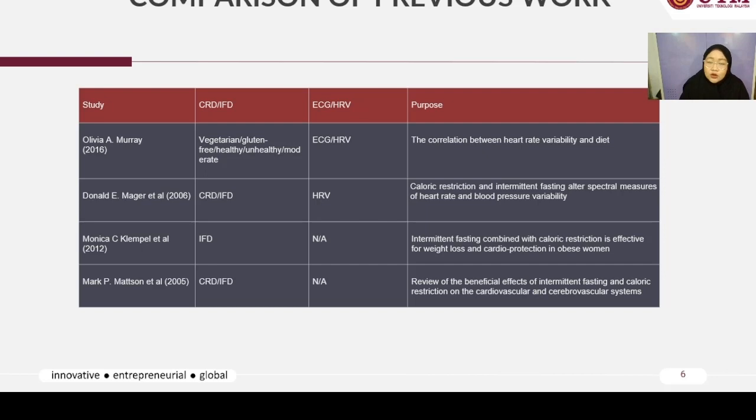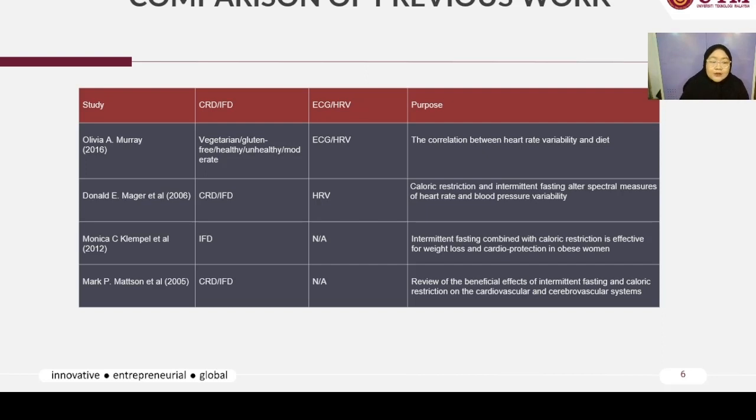Major et al. In 2006, he conducted a research to investigate how the caloric restriction and intermittent fasting can alter the spectral measures of heart rate and blood pressure variability in rats. And third is by Monica in 2012, where she conducted a research to determine the effectiveness of intermittent fasting combined with caloric restriction diet to weight loss and cardiac protection in obese women.